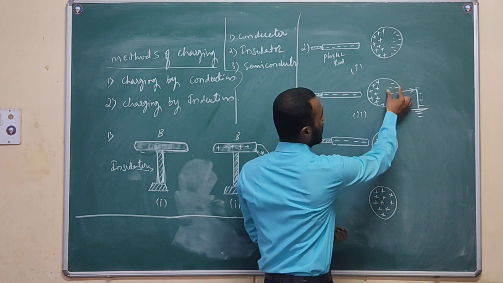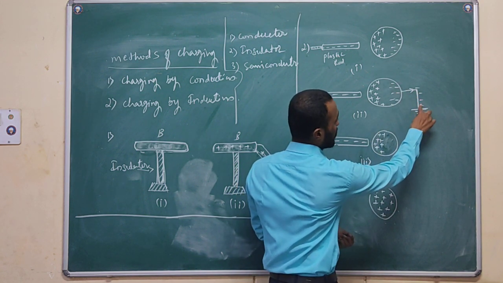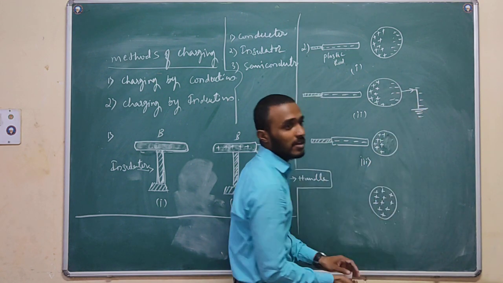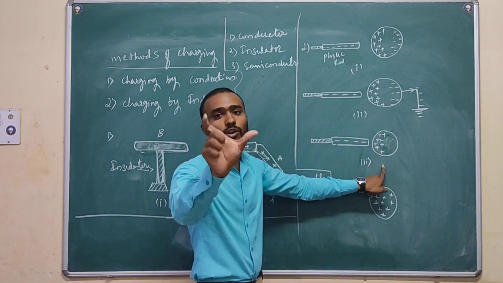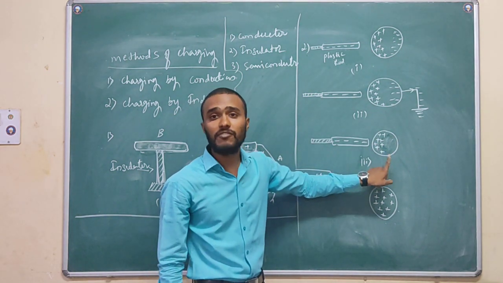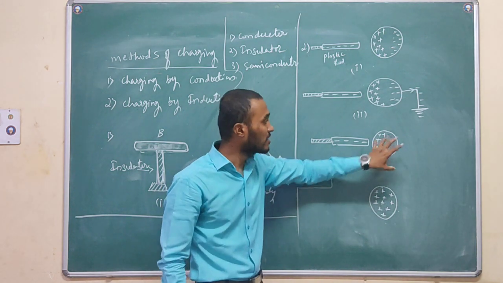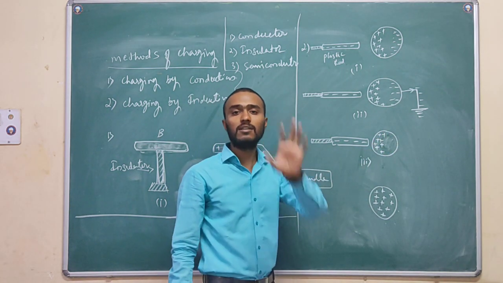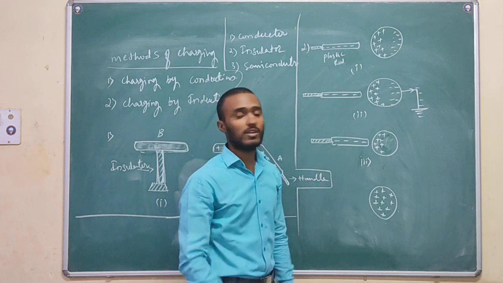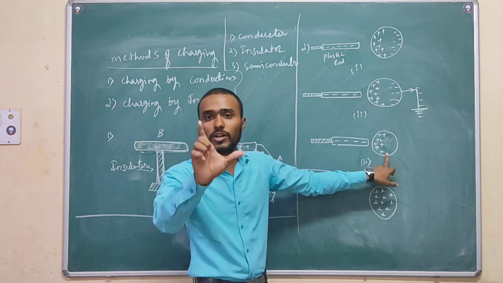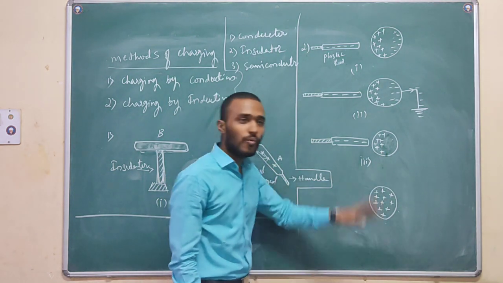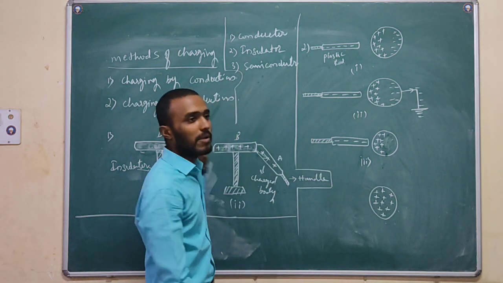So all these charges will move towards the surface. Now what kind of charge does this metal sphere retain? Only positive. There is a deficiency of negative charge, and the whole sphere appears as a positively charged body. Now this body is completely charged. Now what will I do? I will remove the plastic rod.